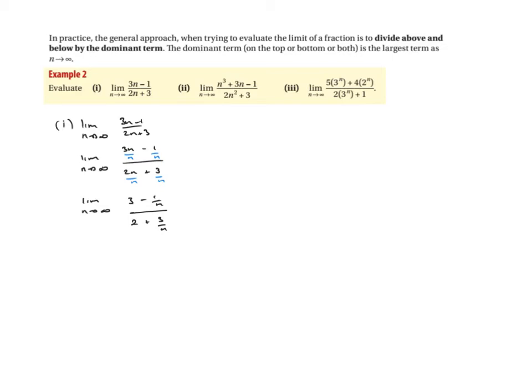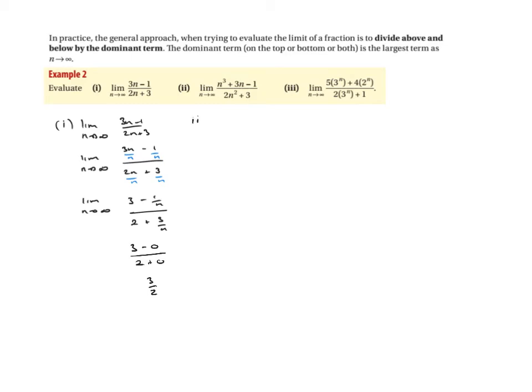Okay, so that means that once we take the limit, it now becomes 3 minus 0 over 2 plus 0. So that means we're going to get 3 over 2. That's what the limit's going to go to.